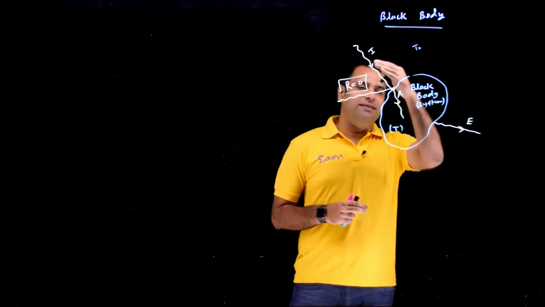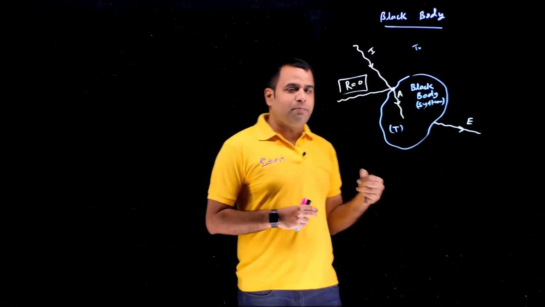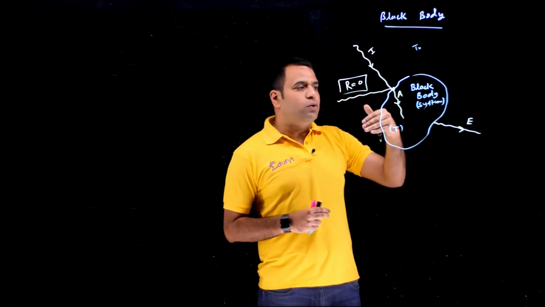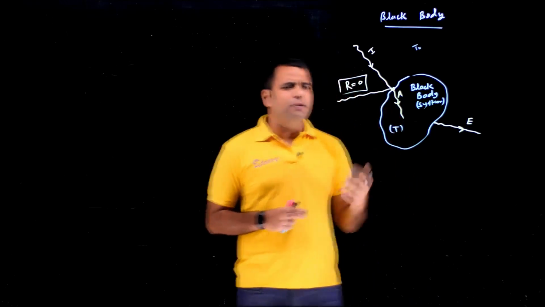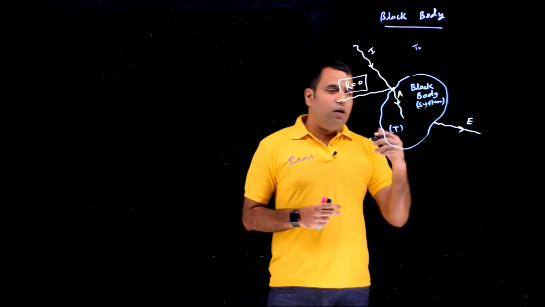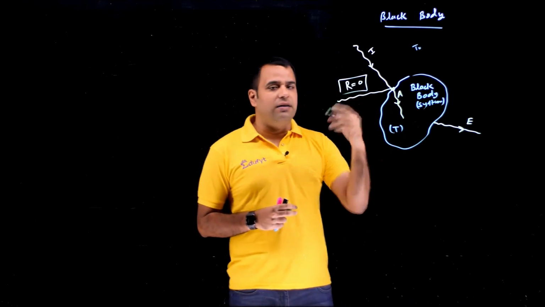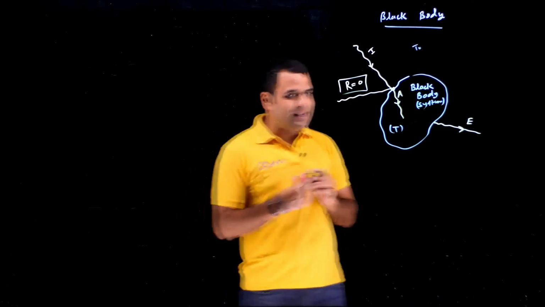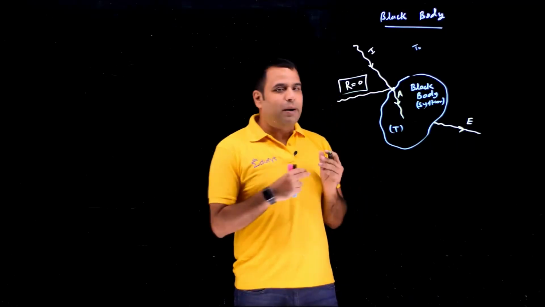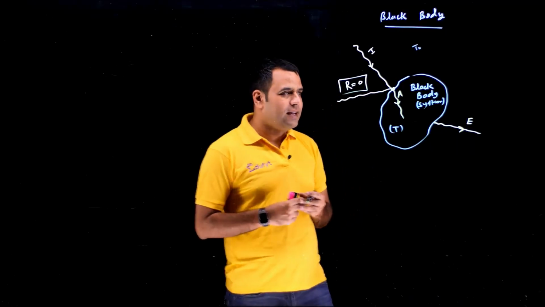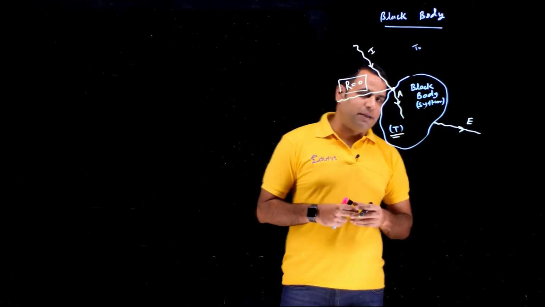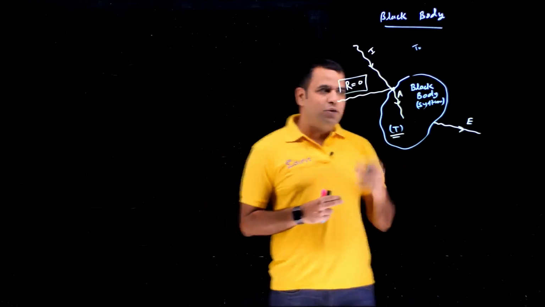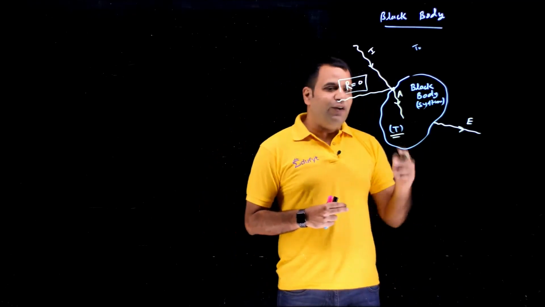So whatever energy you are throwing at a black body, it is going to absorb. And that's why people say it is invisible, because out of the black body there is no reflection. Reflection is zero. But you don't see a body by just its reflection. This black body is having some temperature T also, and since it has some temperature T, it will emit also.